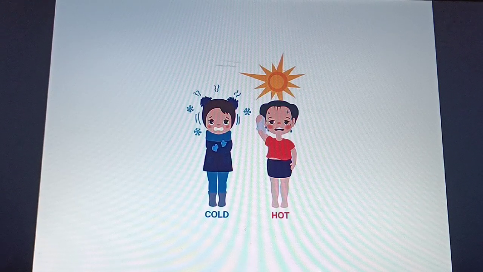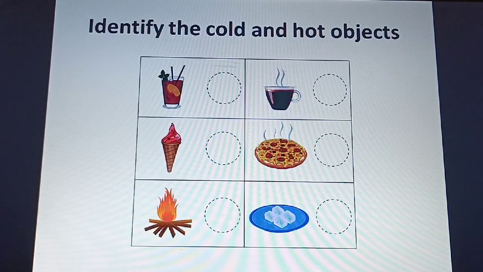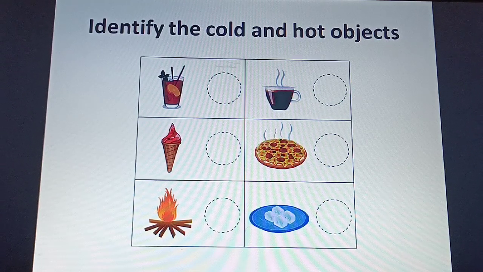So when do we experience heat? Mostly we experience heat when the sun is right above us or when the temperature of the atmosphere rises, isn't it? So what happens when the temperature rises? Automatically we start feeling hot, we start sweating, isn't it? Yes. Now if you see here, there are objects. Identify which is cold, which is hot.